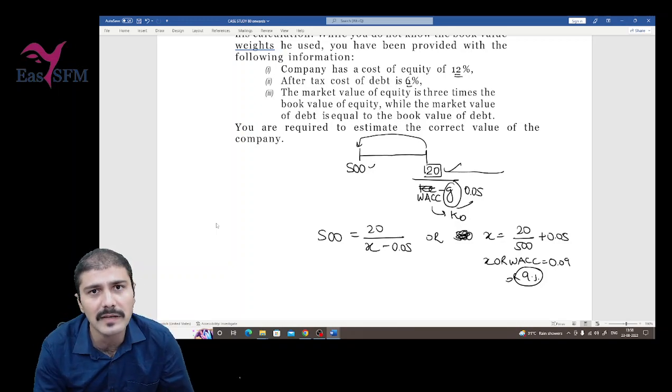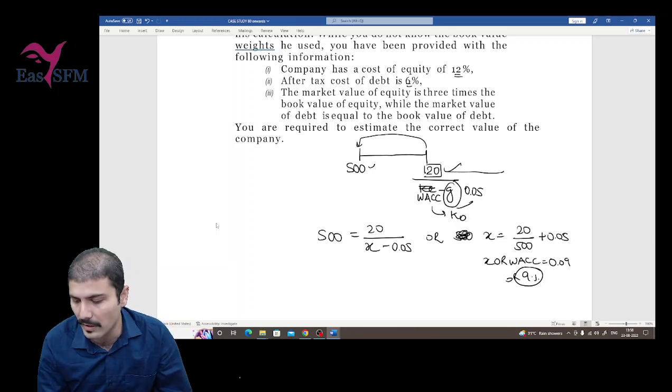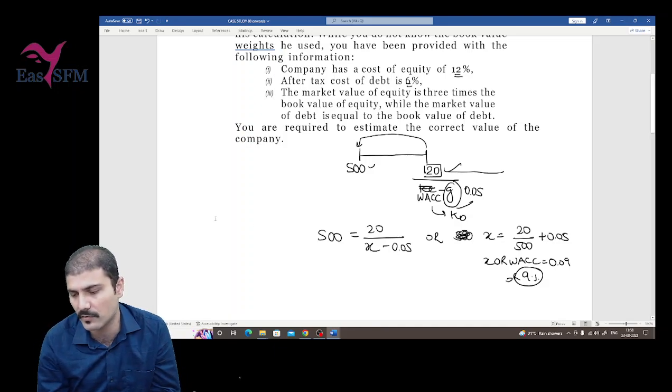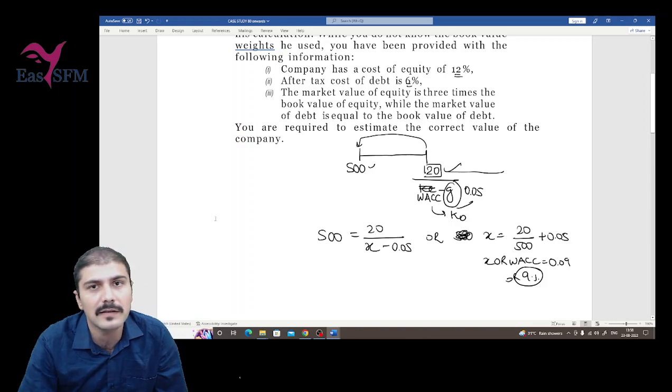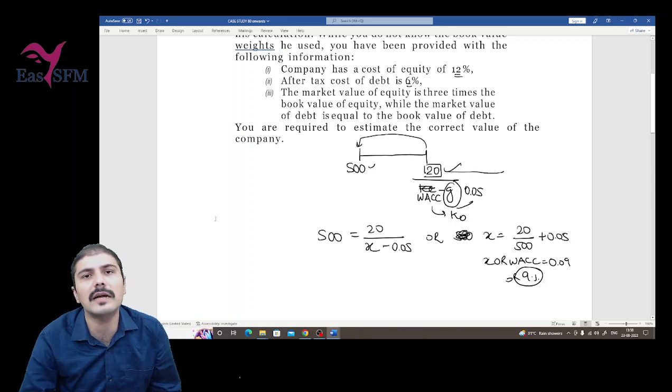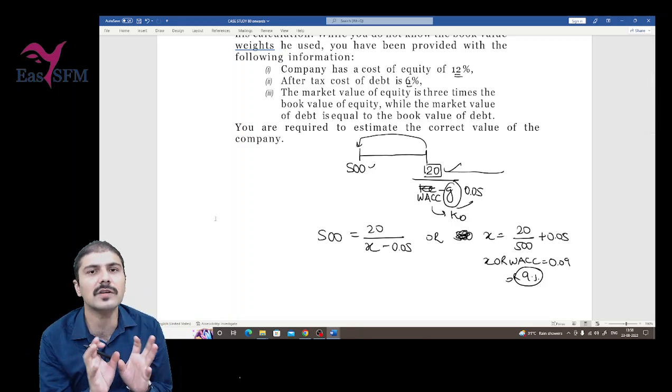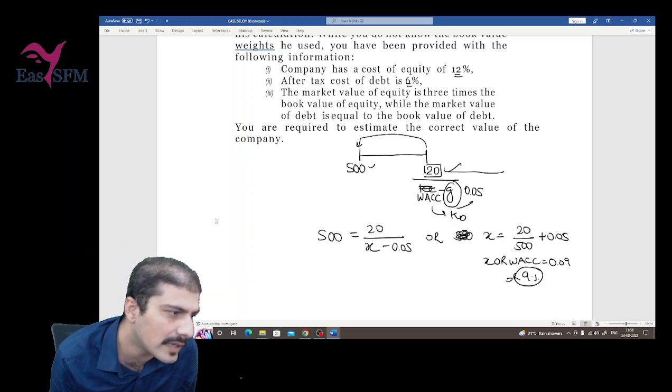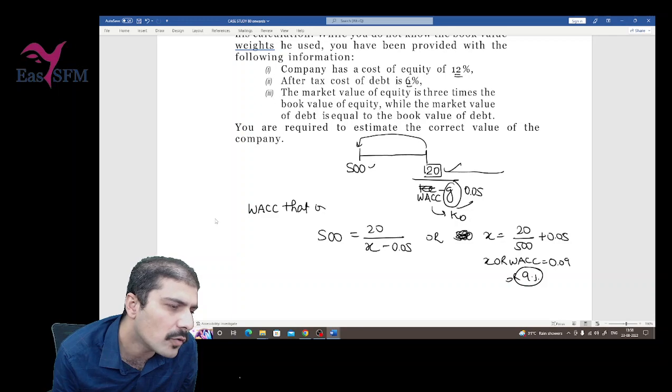Then it will be 4% in my example. Or if it is 200 in the exam, then 200 divided by 500, or if it is 5000, whatever the data, it will be 40%. Right? So depending upon the data in the question, first of all you have to calculate the WACC that the original valuer has used.